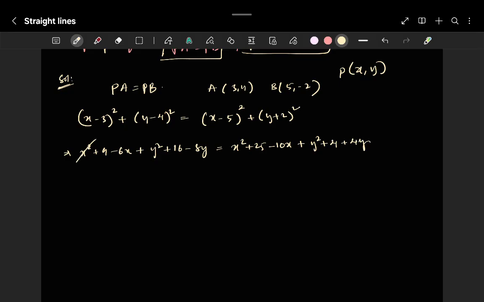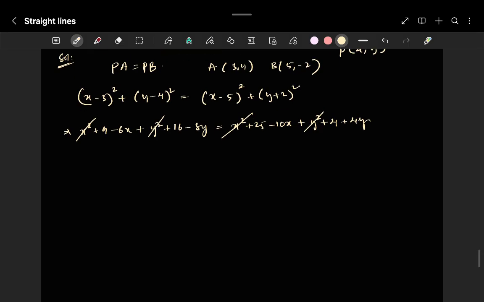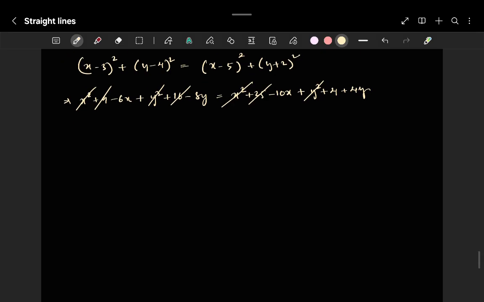Okay? x square, y square cancel, and 16 and 9 make 25, 25 gets cancelled. Anything else? Minus 6x minus 8y is equal to minus 10x plus 4y plus 4.